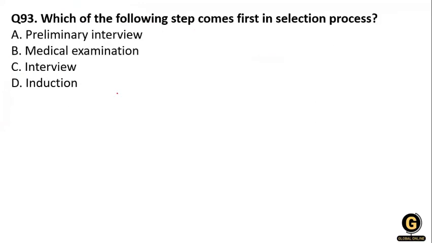Next one, which one of the following steps comes first in the selection process? First, preliminary interview; medical examination; interview; and induction. So you know that for the selection, first of all they use a preliminary interview. I will discuss the interview process with you. Firstly, they take a preliminary interview.